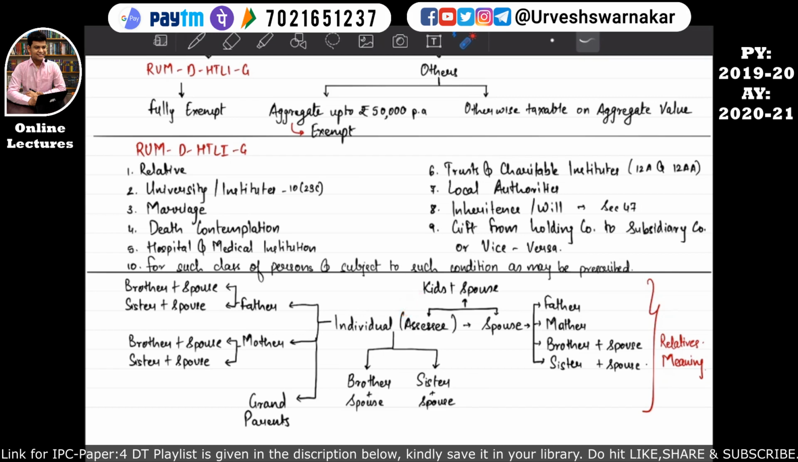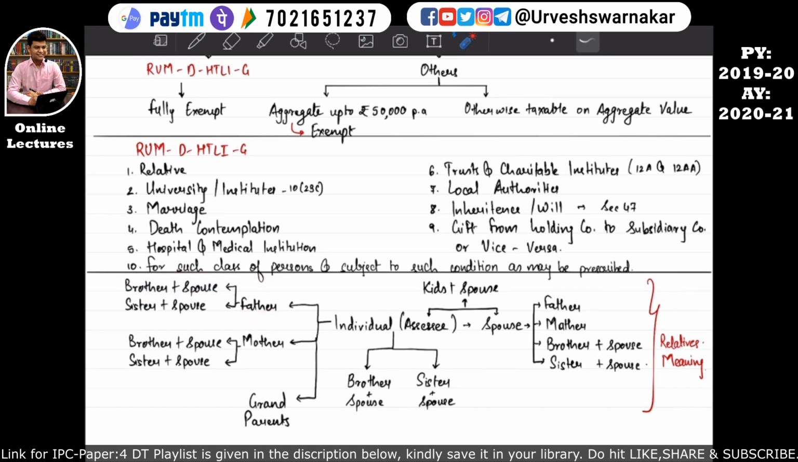Assessee's kids will also be considered as assessee's relative. Assessee's kid's wife, that is the spouse, will also be considered as the assessee's relative. The spouse has her father, her mother, her brother, her sister, the brother plus spouse, and sister plus spouse; all these people will also be considered as assessee's relative. I hope this is quite clear. So the assessee has the father, the father has a brother and brother's spouse, and these both people will be considered as assessee's relative.